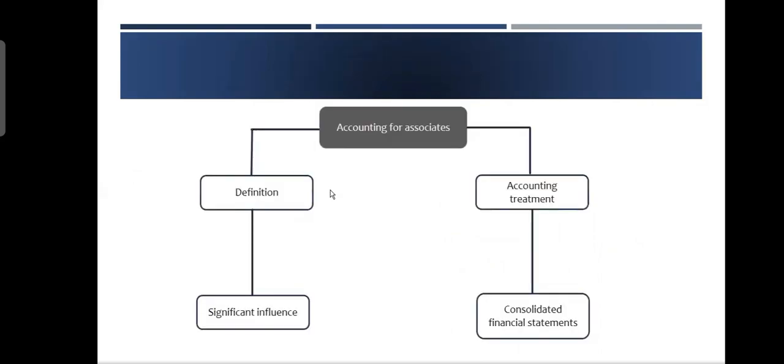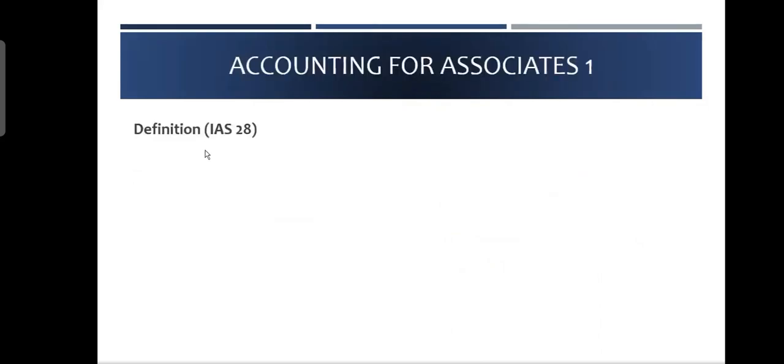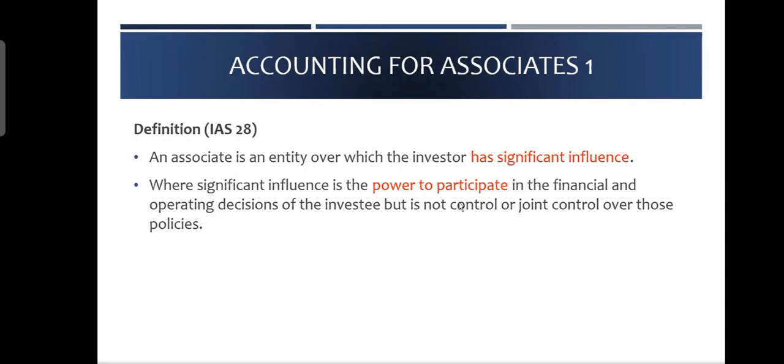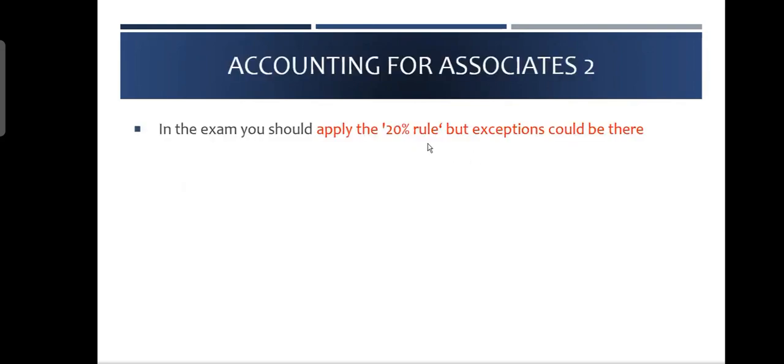Anyways, we start with the topic, accounting for associates. Definition, IAS 28. An associate is an entity over which the investor has significant influence. Significant influence means that you can participate in decision making, the power to participate in the financial and operating decisions. In the exam, you should apply the 20% rule, but exceptions could be there. Just like I explained, generally when you see 20%, you immediately assume it is a case of an associate and you do equity accounting, but you should be careful to see some exceptions.